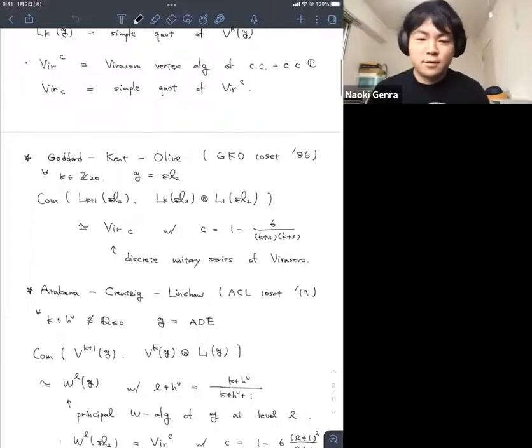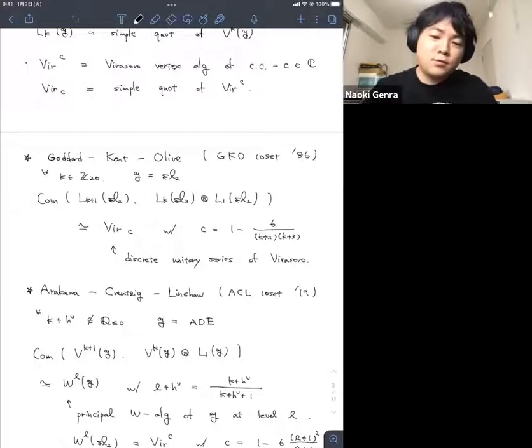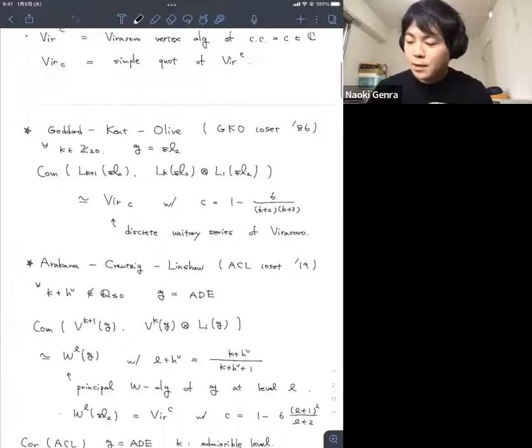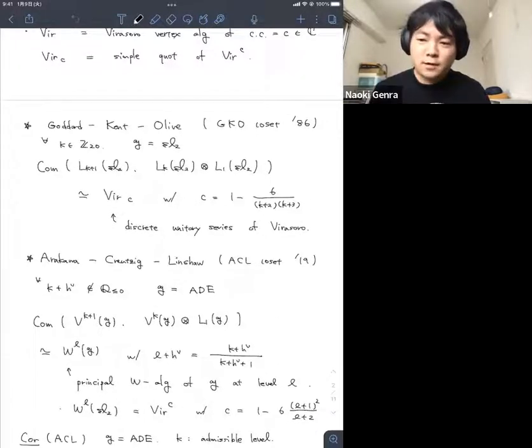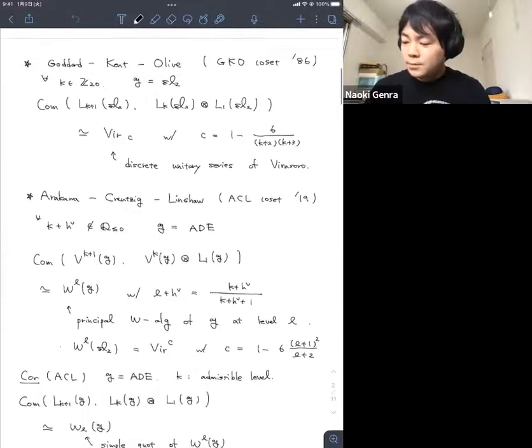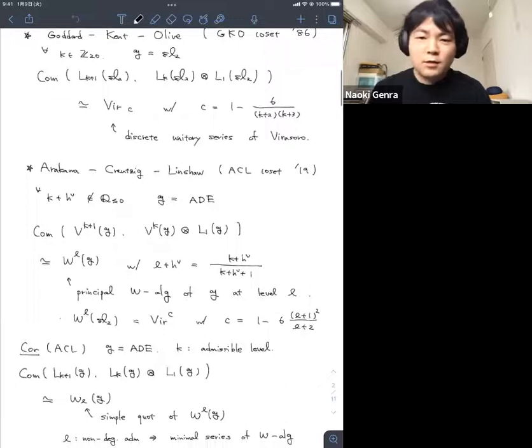Then the coset vertex algebra is isomorphic to the principal W-algebra of G. The level l is written in terms of k: l plus h check equals (k plus h check) over (k plus h check plus 1). In the sl2 case, this becomes the Virasoro vertex algebra. And this is a universal statement.